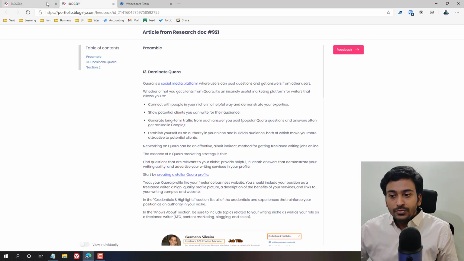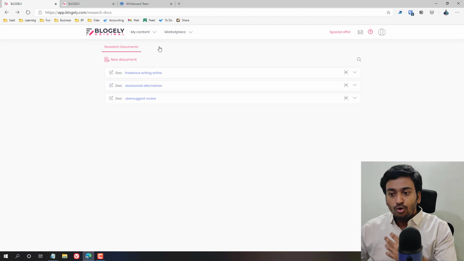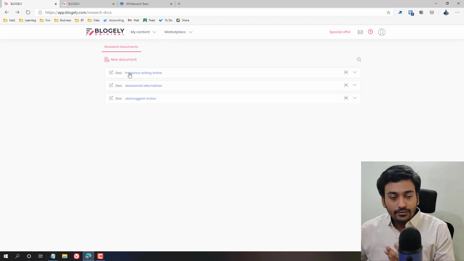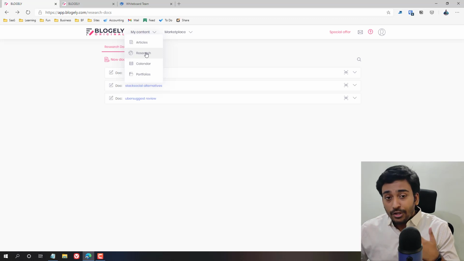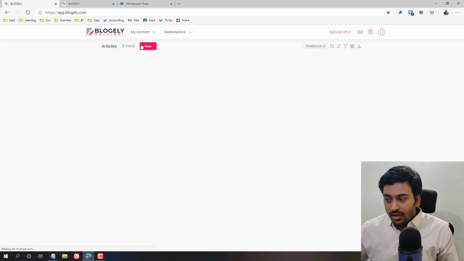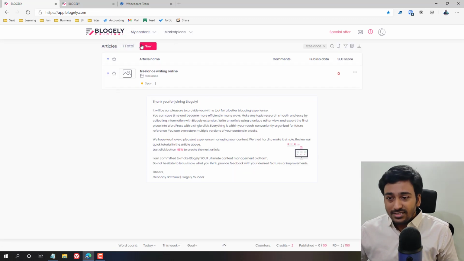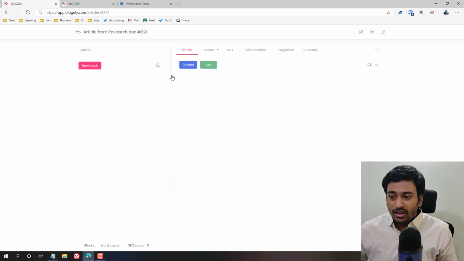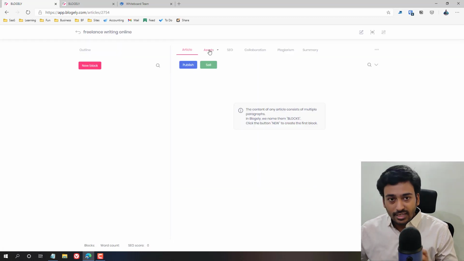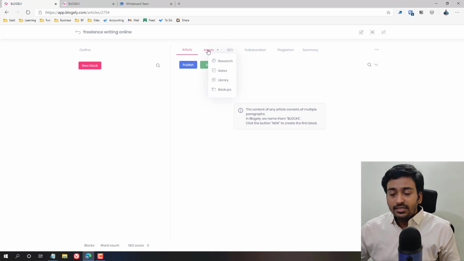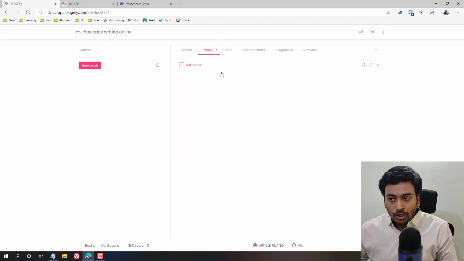Now let me show you what other kinds of research you can do from this for preparation for writing articles. I think it's going long because there is a lot of things to cover. I'll try to make it fast, at the same time as easy as possible for you to understand. This asset contains all the different research, notes, libraries, backup. Now let me go into the notes.